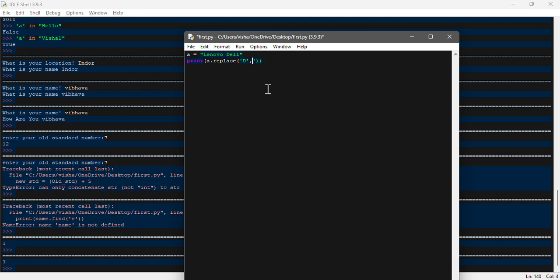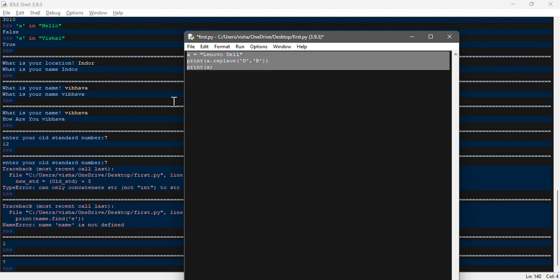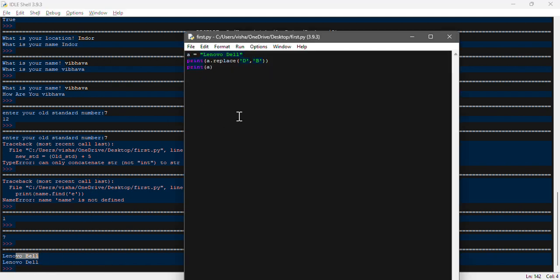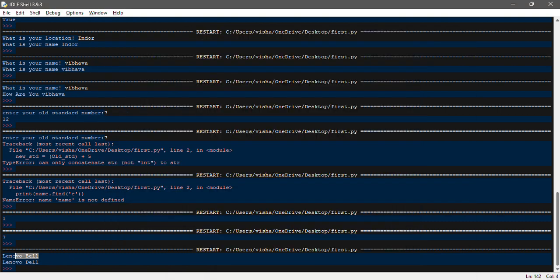So if we put single quotation marks and b, and save it, and again write print a, then it will work. Save it and run this one. We have run it successfully. We see Lenovo Dell, which was earlier Dell, and now it is coming as Bell, because the first print is taking the original name and the second takes b. So this way you can use find and replace functions in Python.